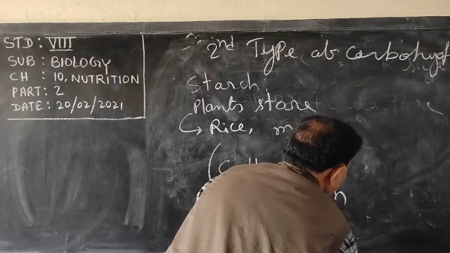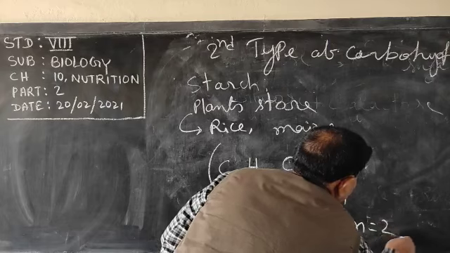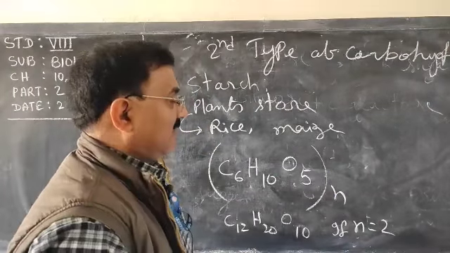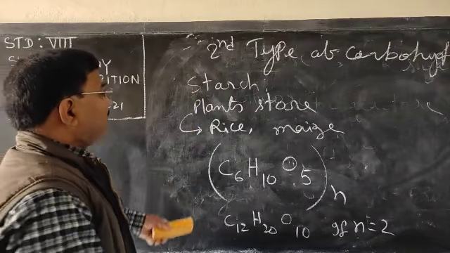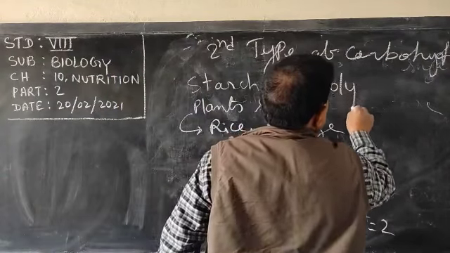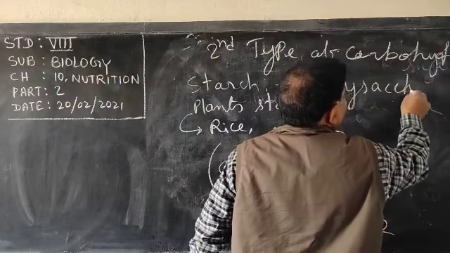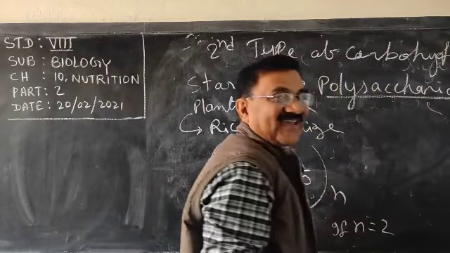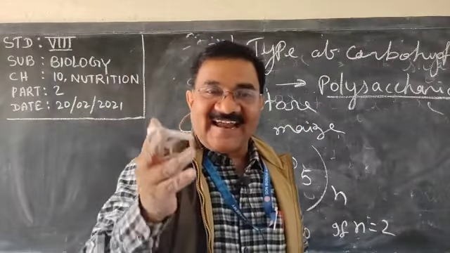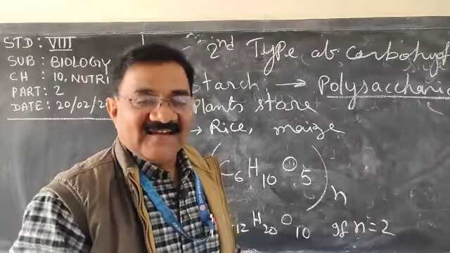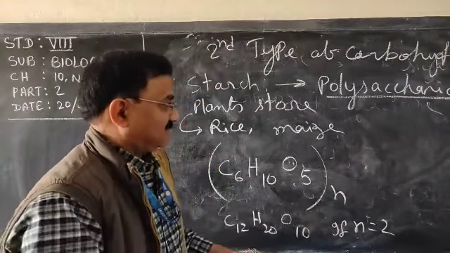N is variable. If n is equal to 3, you can calculate. This starch is also called polysaccharide. So we have discussed monosaccharide and disaccharide, and this starch is the polysaccharide, meaning many sugars.